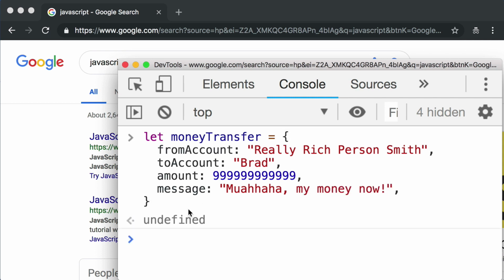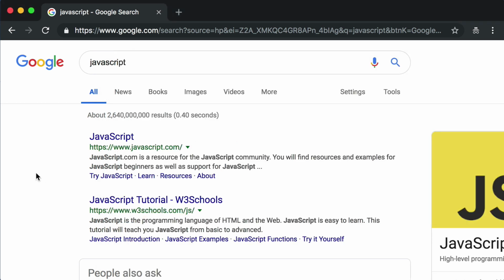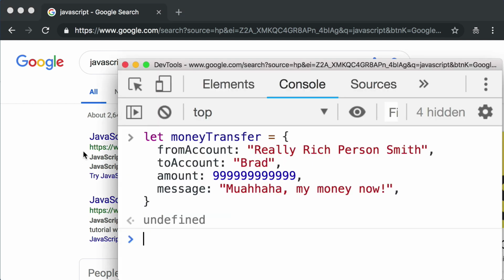Right? Now I could add that into my web browser's memory. And then if I went back to the bank screen, I could click a button that says perform money transfer. And if the bank's server implicitly trusted me, I would now be a very rich man, right? The request would go through. Now, obviously, that's not the world we live in. If servers implicitly trusted you and your requests, the world would spin out of control into complete chaos in about 2 minutes. The reason we have any sort of sanity in this digital age is because a server has the job of making sure that you really are the person that you're claiming to be.